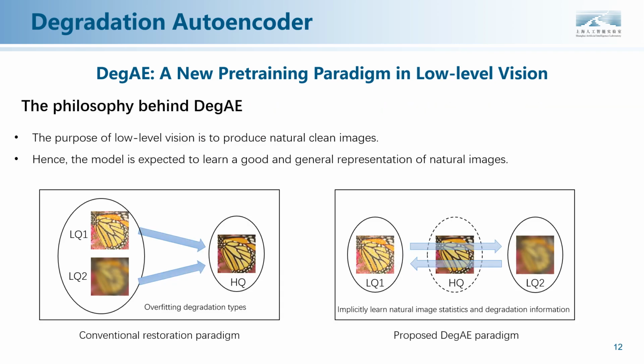Through such a learning paradigm, the model is expected to learn both natural image representations and degradation information, which are the key components in low-level vision. The proposed paradigm is more reasonable and consistent with that in high-level vision.